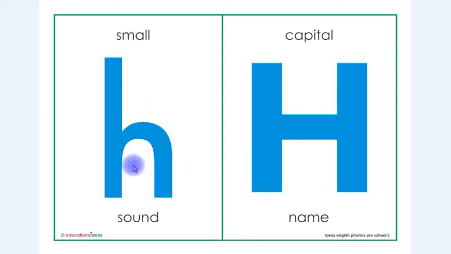This is letter H in small shape and this is letter H in capital shape. The sound is H and the name is H.